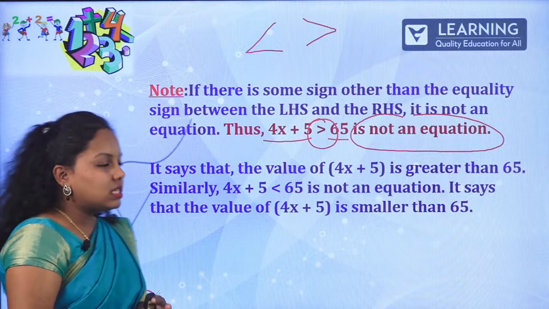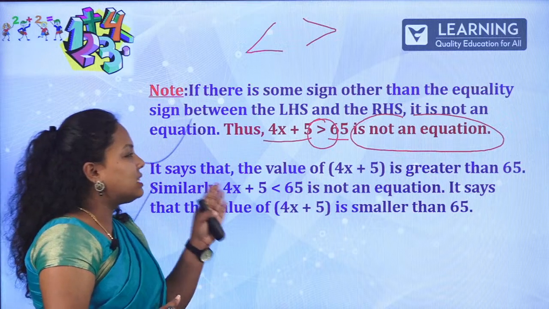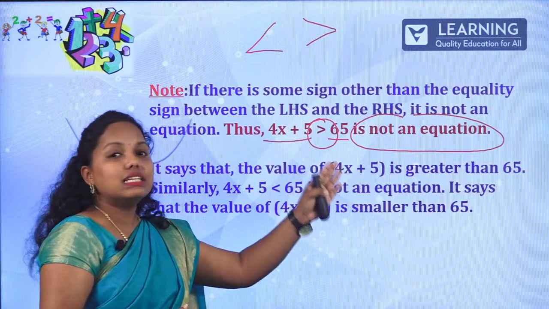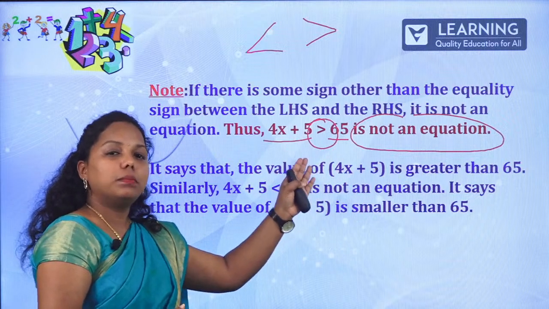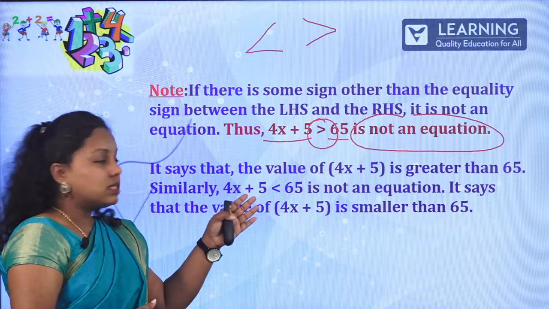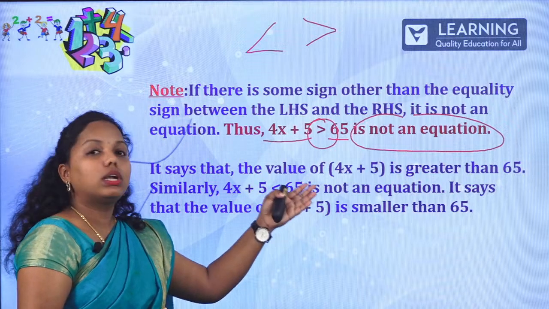This is just the explanation of what we did now. It says that the value of 4x plus 5 is greater than 65. Similarly, 4x plus 5 is less than 65 is not an equation.